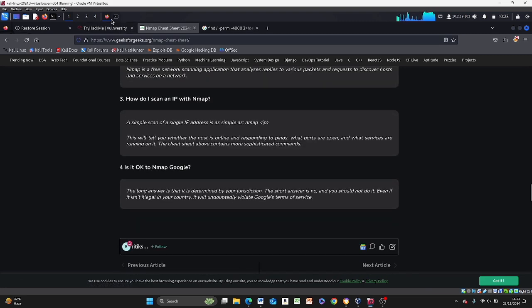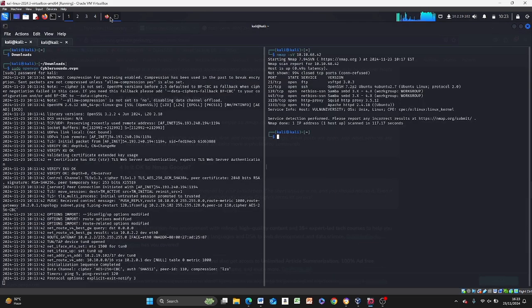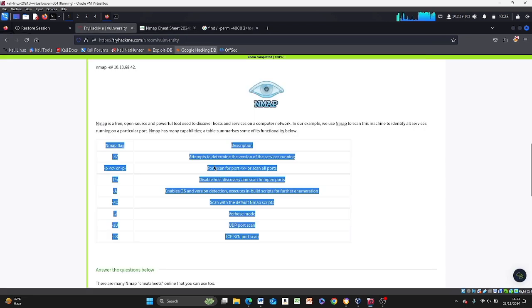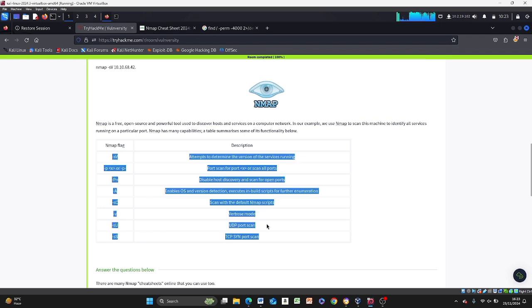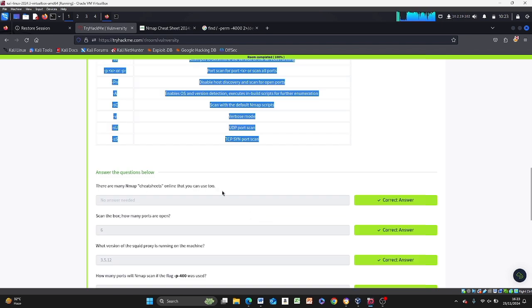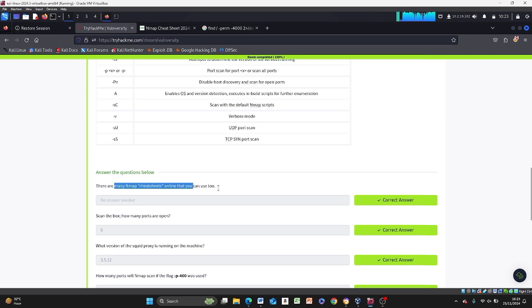All right, so back to where we are. These are nmap flags, the different things you use, such as attempts to determine the version. You can just go through and read through all of this. I really don't want to waste time on this video. There are many nmap cheat sheets online you can use too, and Geeks for Geeks is one of them.